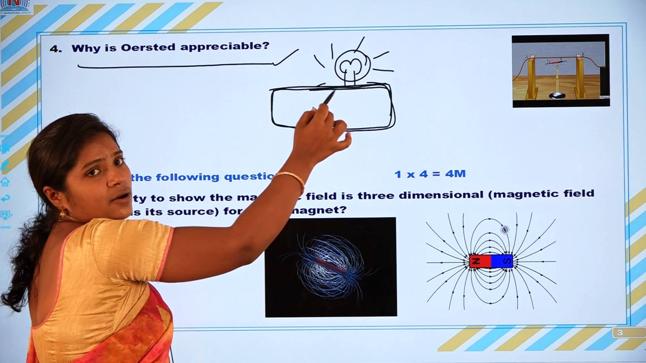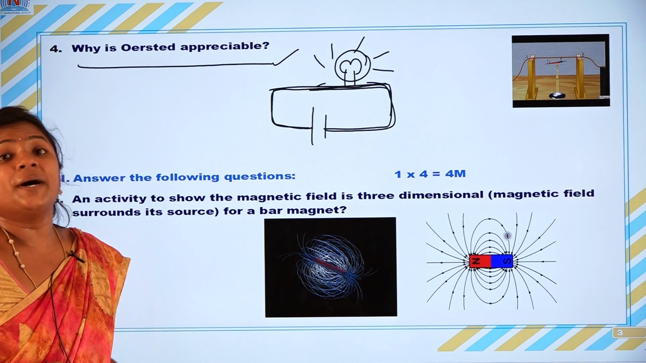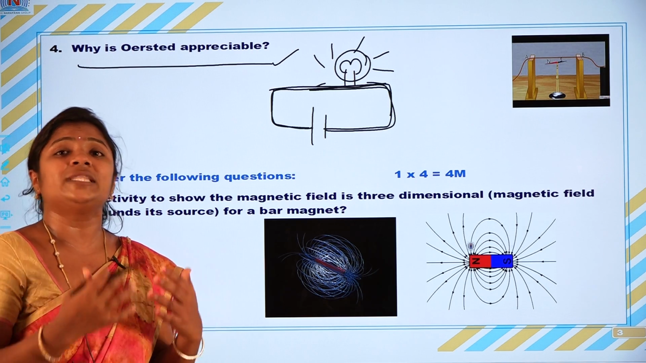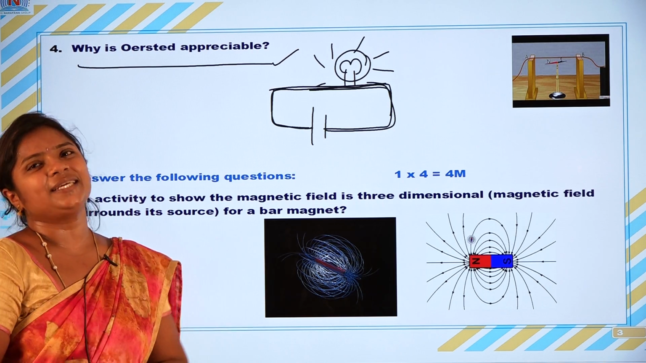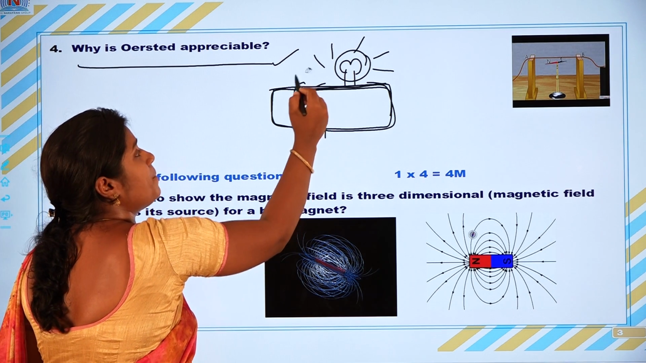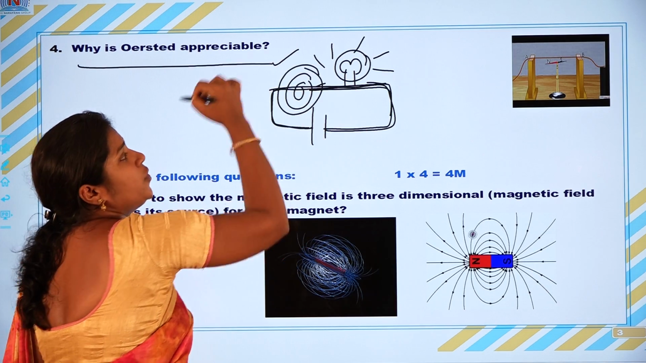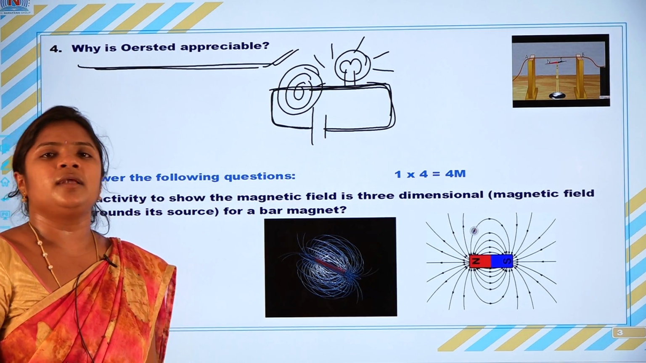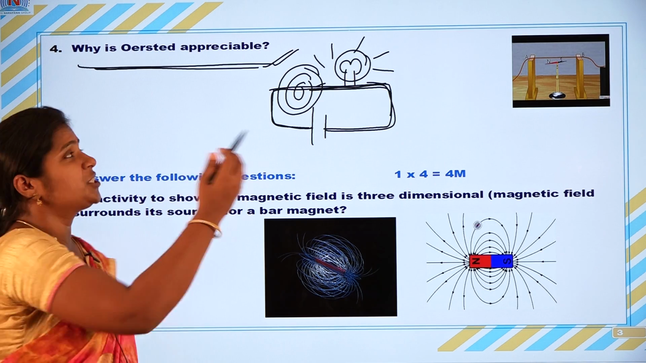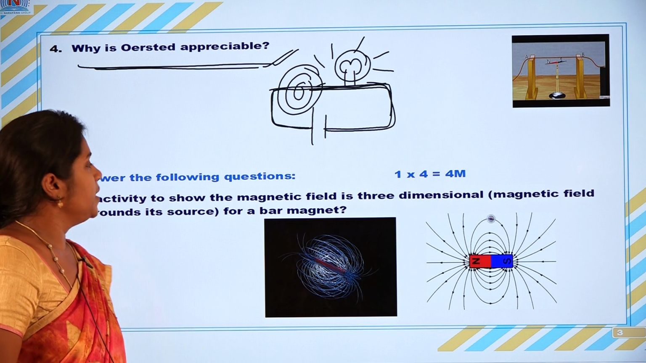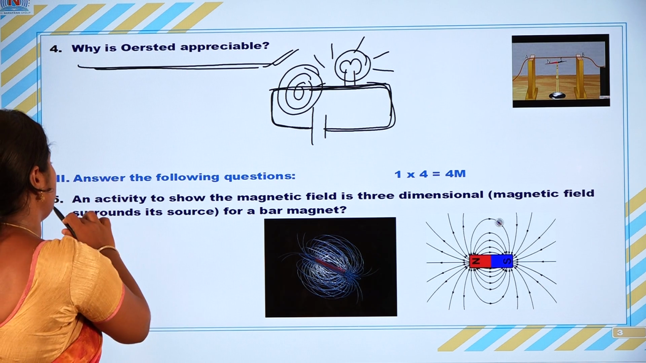So we can observe the electric current. But it was by using the Oersted experiment only that we came to know the relation between electricity and magnetism: a current carrying conductor produces the magnetic field also. That's why Oersted is appreciable. Oersted gave the relation between electricity and magnetism. Then let us move on to the fifth question.